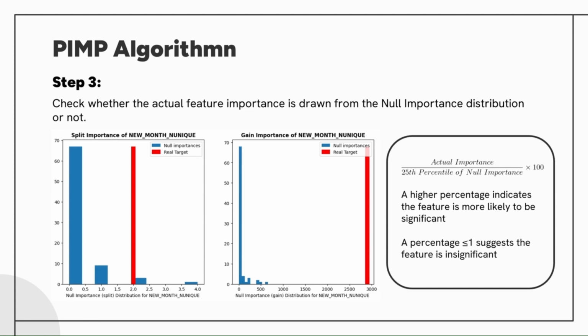This is done by calculating the ratio of the actual importance to the 25th percentile of the null importance. A high ratio indicates that the feature is likely significant, as its importance exceeds what could occur by chance.